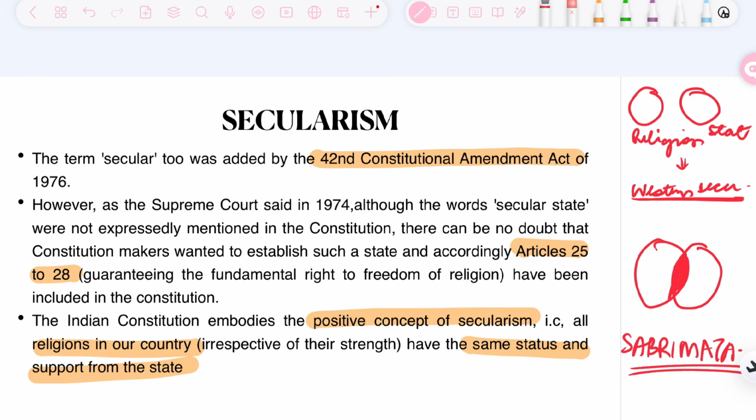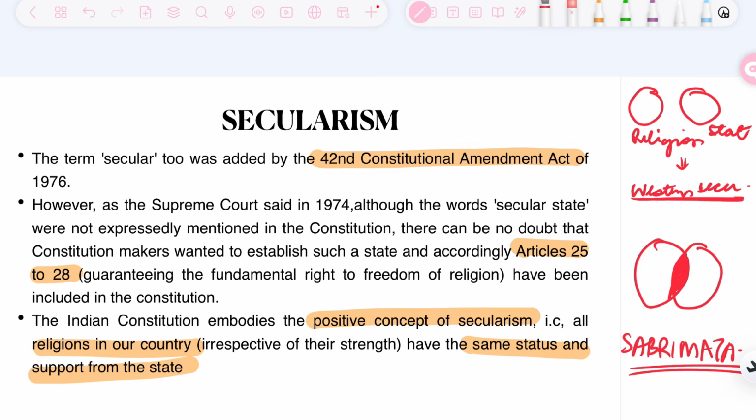They also cannot be forced to pay tax for the promotion of any particular religion. In India, all of the religions are given the same status and support from the state. That is part of Indian secularism. We'll study it in further detail in a separate lecture on secularism as a concept, but we'll